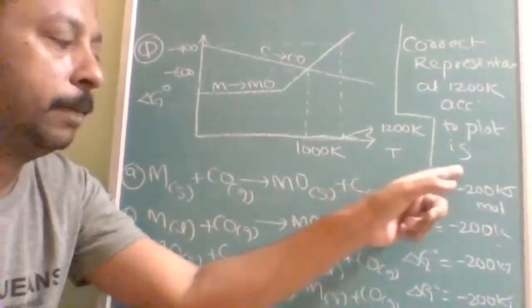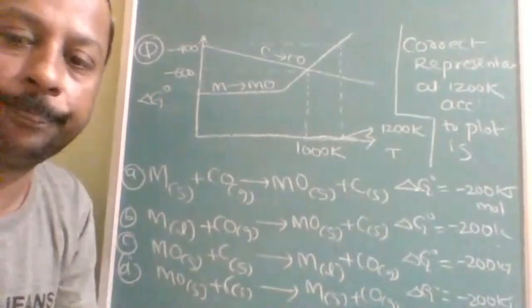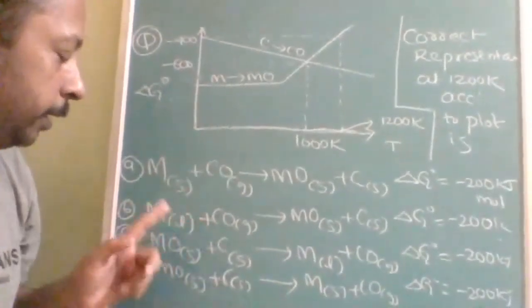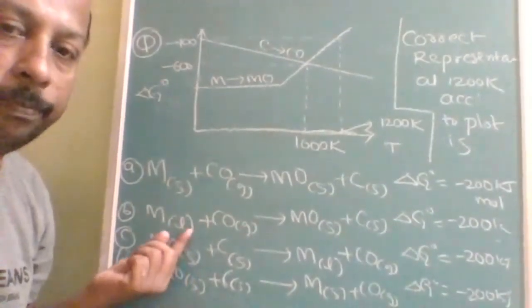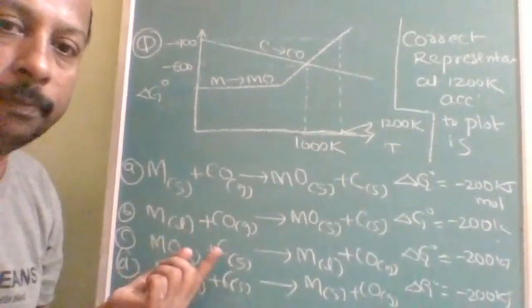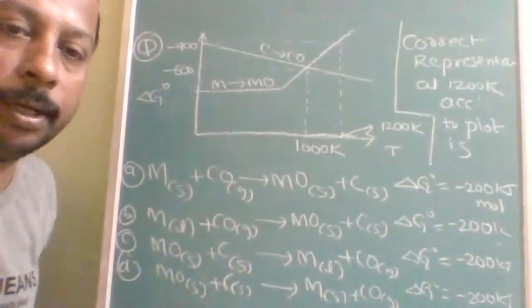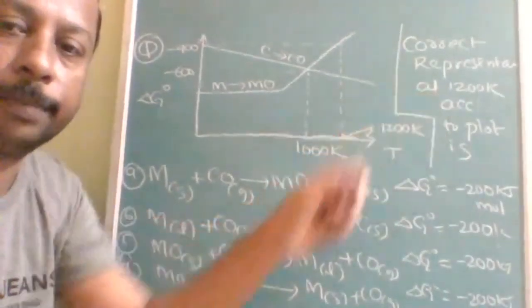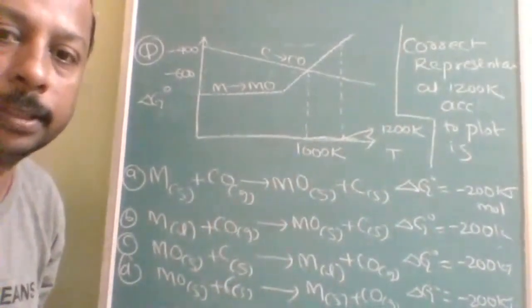The problem is that people concentrate only on these values, but all values are the same. And the equations are also the same, but minute observation is required. Somewhere the metal is liquid, somewhere solid. You have to decide whether the metal was solid at 1200 Kelvin. Okay, let's see who will answer correctly.